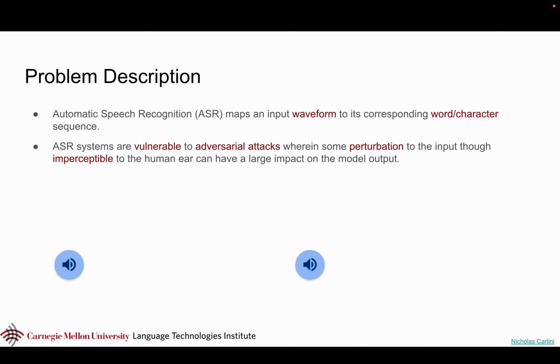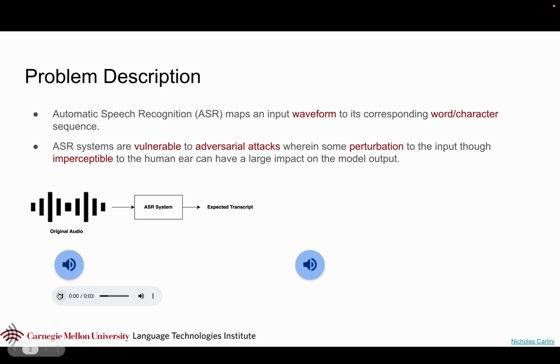ASR maps an input waveform to its corresponding character sequence. That is, given some audio, we get the expected transcript. For example, "Without the dataset, the article is useless." This audio when passed would give us the transcript "Without the dataset, the article is useless."